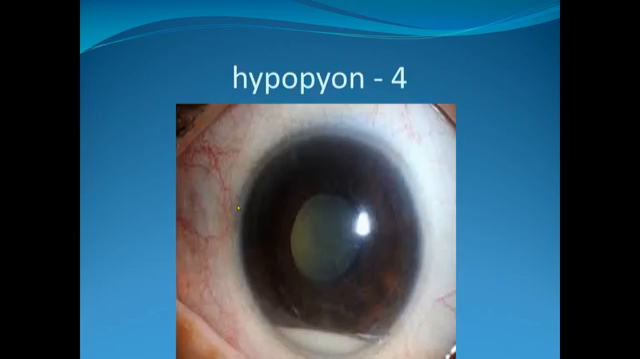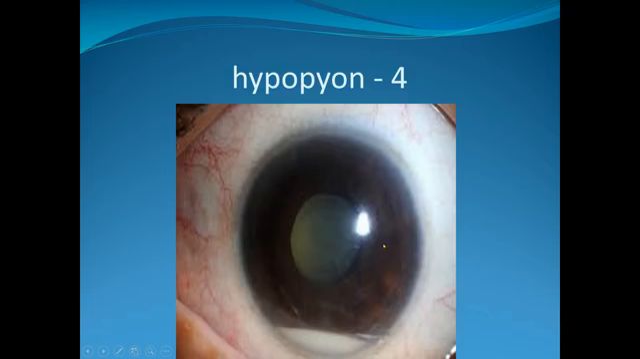Now, hypopyon. Another important picture that the examiner sometimes chooses to give in your exam. In hypopyon there is pus in the anterior chamber. Usually, what are the causes of hypopyon? You know, corneal ulcer is one of the important causes of hypopyon. Another important cause is uveitis. Corneal ulcer and uveitis result in hypopyon.